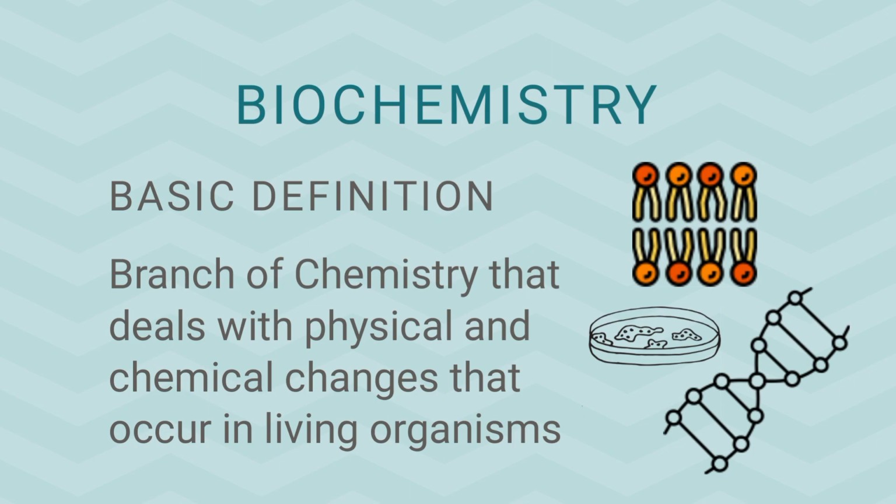But behind this physical change, there are some chemical changes taking place within that living organism. Those chemical changes are responsible for the plant growth and the formation of the flowers or the fruits. So biochemistry involves both the physical as well as the chemical changes.